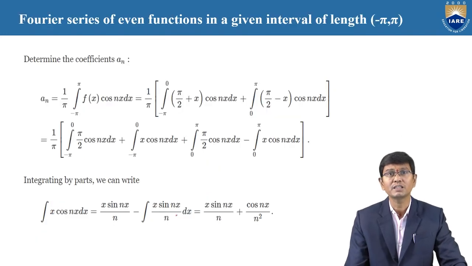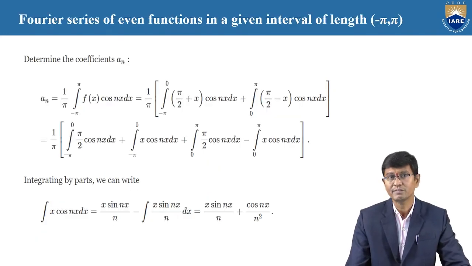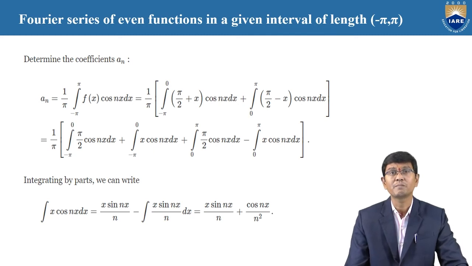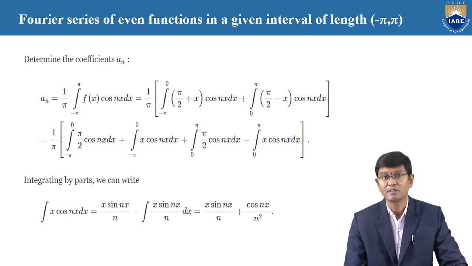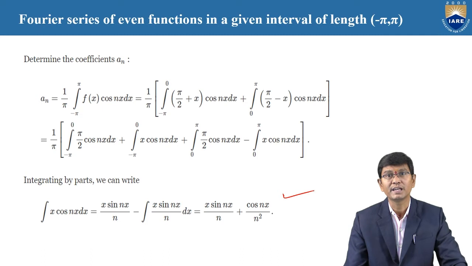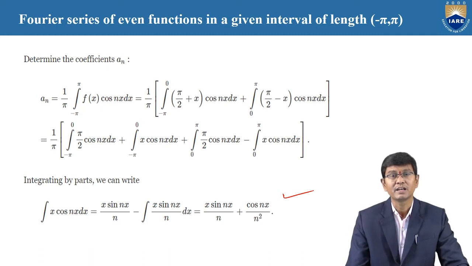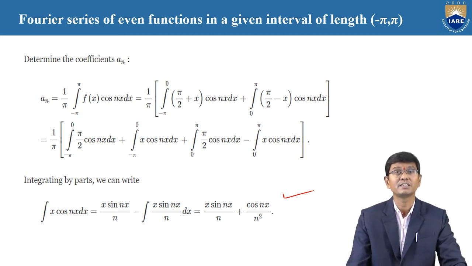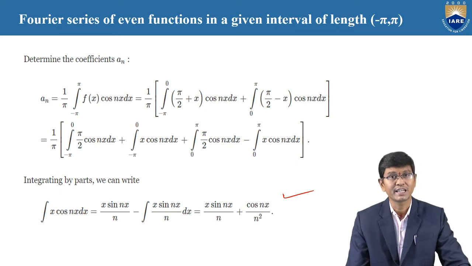Now we need to find out what the an value is. Therefore an is also 1 by pi integration minus pi to pi f of x into cos nx dx. Once again, when we are replacing the upper limit and lower limit in between minus pi to 0 and 0 to pi, the values are clearly x into sin nx by n plus cos nx by n square. This is the integration of x into cos nx.